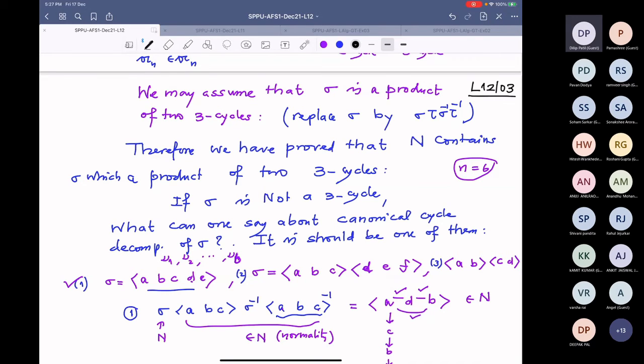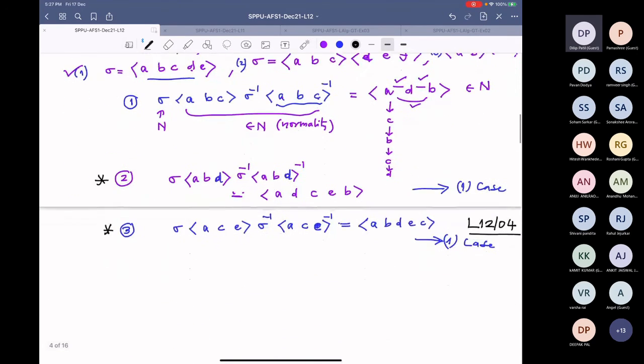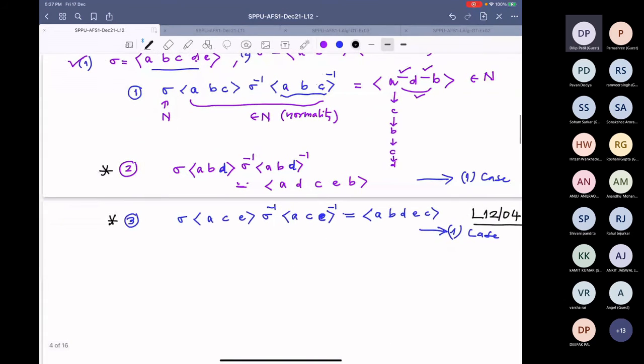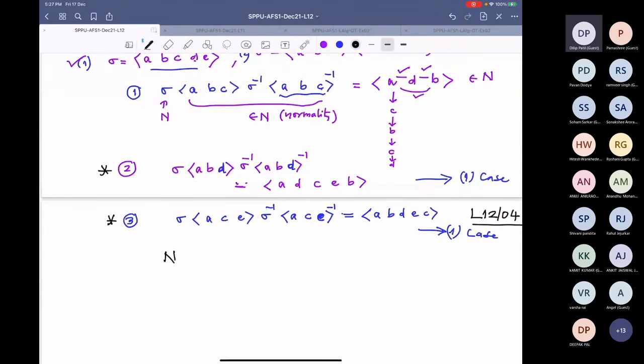Because only 6 elements are moving, and therefore remaining either fixed, your working space is only 6 elements. So these are the only possibilities in the canonical decomposition, and each case we have disposed of. So altogether we prove that N equals An. So that finishes the proof.